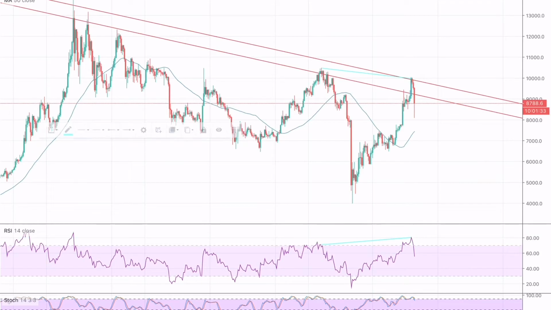Thus, till now we have two reasons. One is that Bitcoin is experiencing a resistance zone. Secondly, we can see a hidden bearish divergence. We can also see a break of the trend line, as I will show you, a short term break of the trend line, which is in red color.